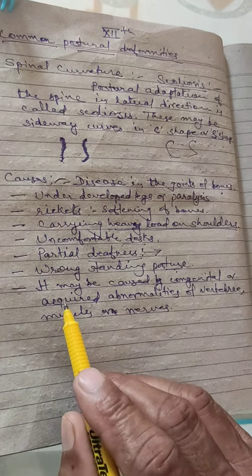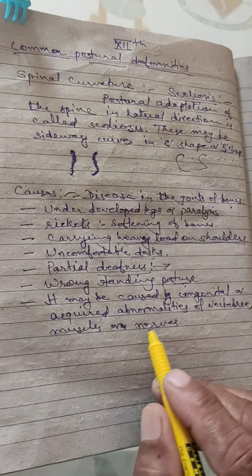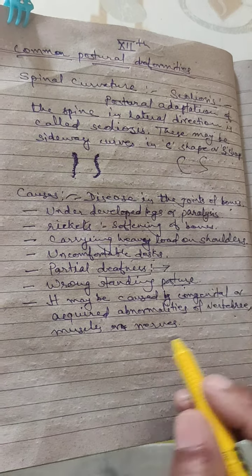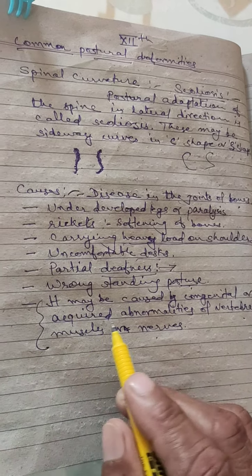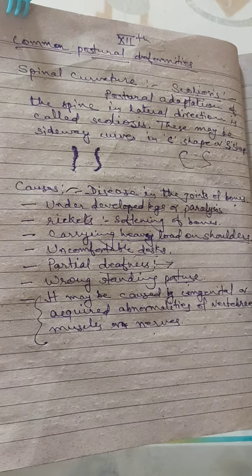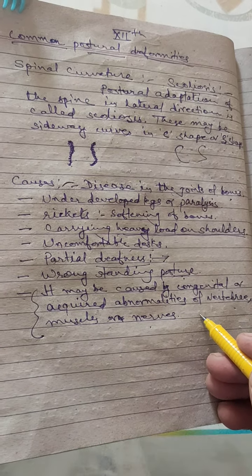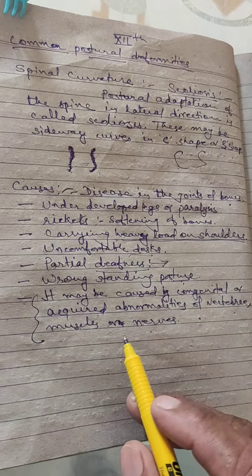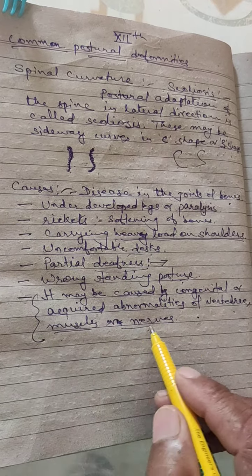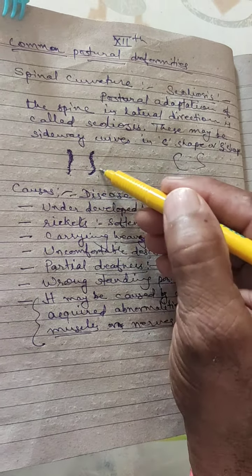And last but not the least, it may be caused by congenital and acquired abnormalities of vertebra, muscle and nerve. This is genetic, by birth. It is not the individual child's fault. It is parental transmission, and some kind of abnormality of the vertebra is there at the time of birth. Muscles are so weak, and the nerve system is not working properly. Then also you can develop the scoliosis type of posture.